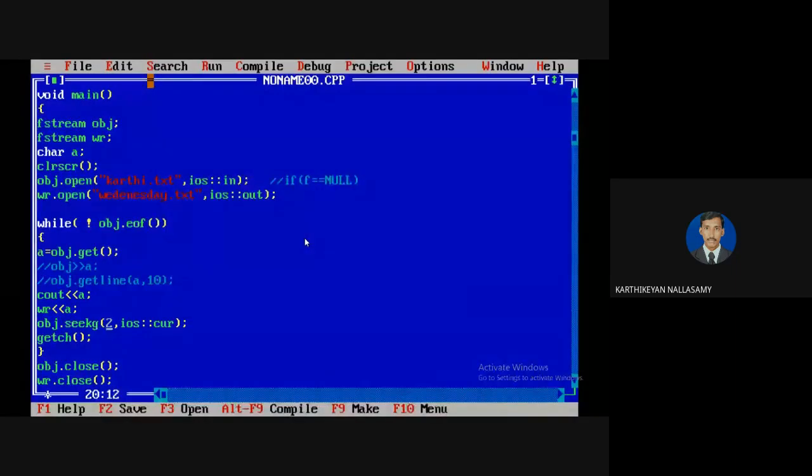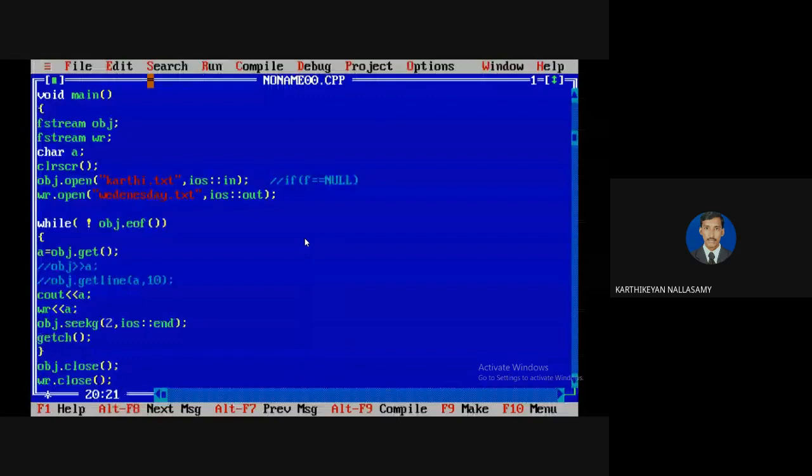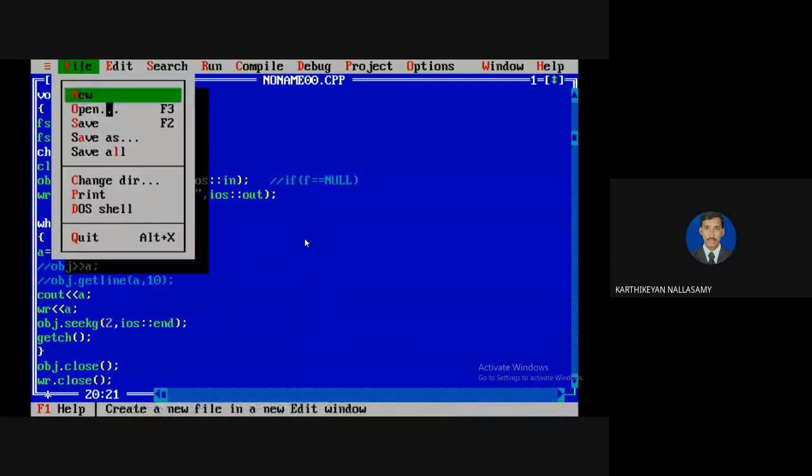If you are saying beginning, it will always read only 1 character, so your program goes into an infinite process. If you are going to say end, now you have to see how it will work. Just a minute. If you are saying it is an end, it goes to the end and you will read only the 2 characters. I can show it once again.